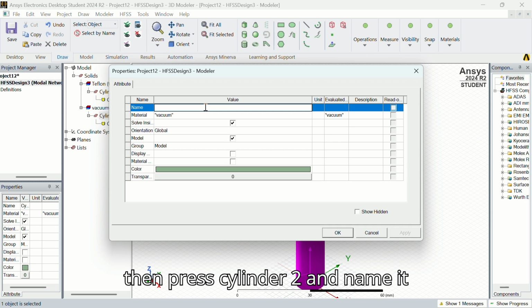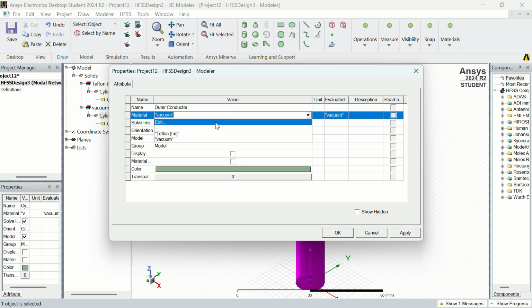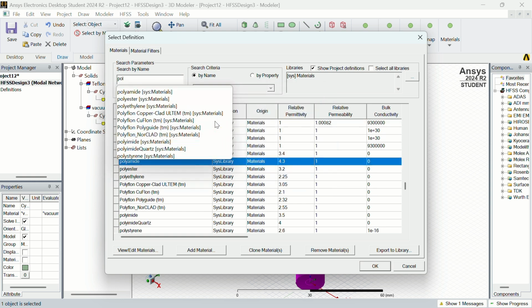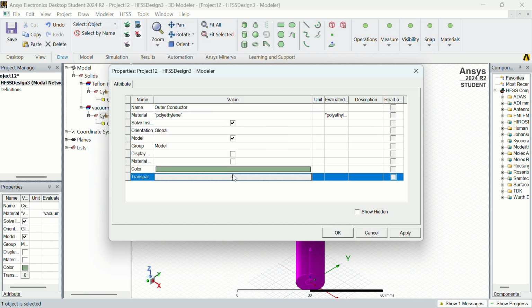Then press cylinder 2 and name it as outer conductor. Then choose the material as polyethylene. Then press OK